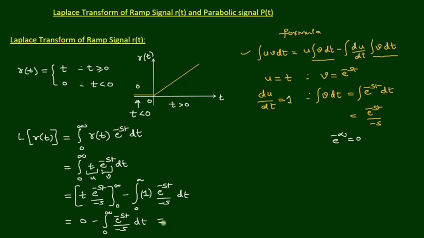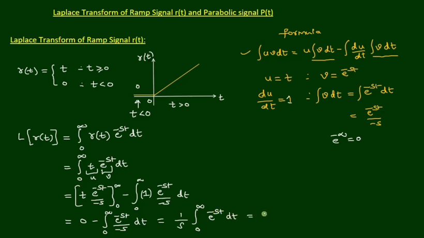The minus is taken out, so we can write it as 1 by s integral from 0 to infinity of e power minus st dt.